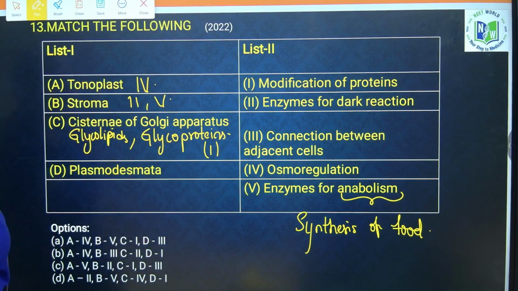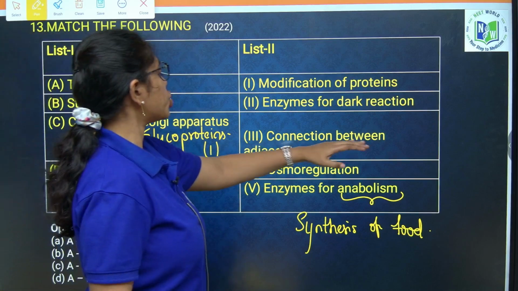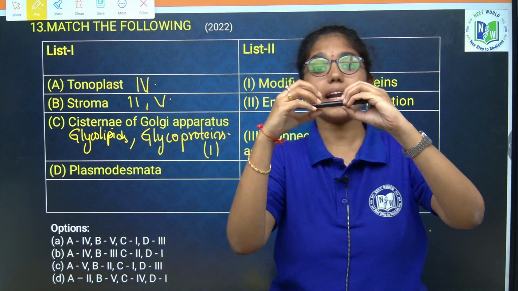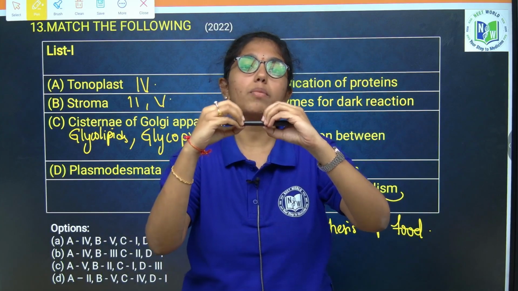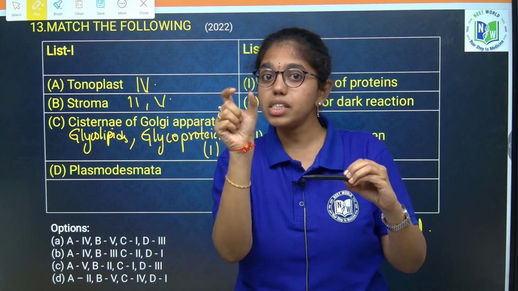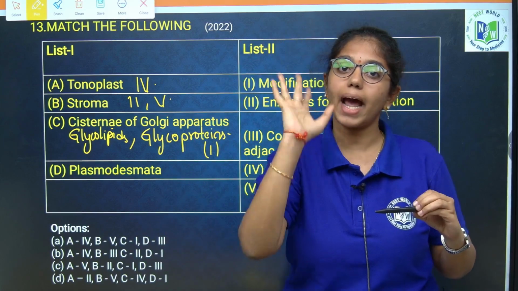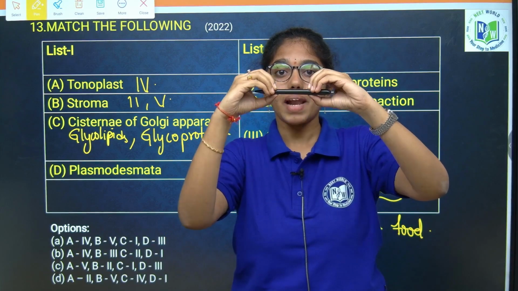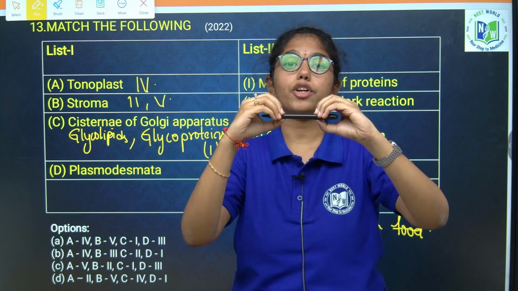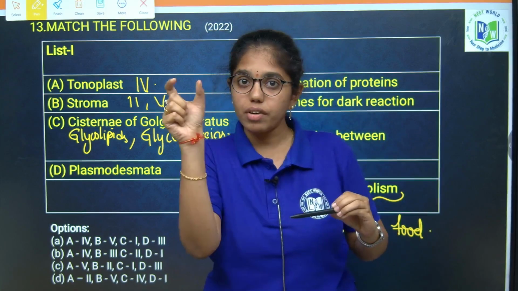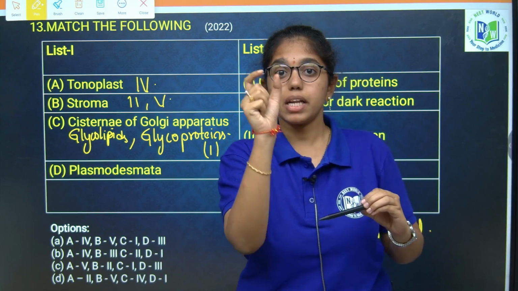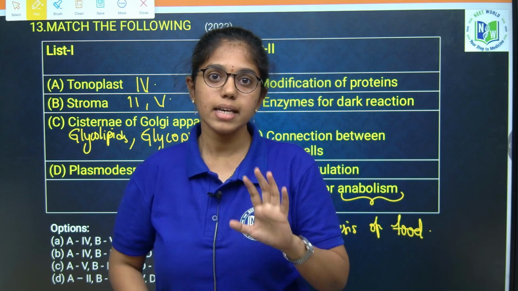Next, plasmodesmata are the connection between two adjacent cells. They are directly connecting the cytoplasm of two different cells, traversing the middle lamellae, primary cell wall and the secondary cell wall. Plasmodesmata are cytoplasmic bridges that connect the cytoplasm of two cells, traversing middle lamellae, primary cell wall and secondary cell wall.